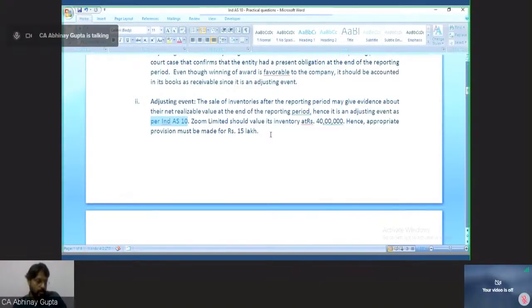So I have received 4 to 5 replies quickly, and everybody is saying that this event is an adjusting event and inventory should be valued at 4,000 only. So correct, all the replies are correct.